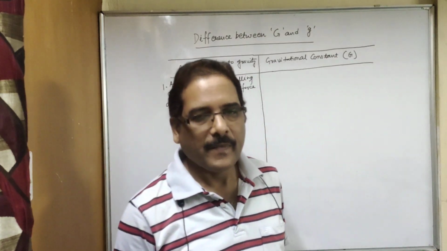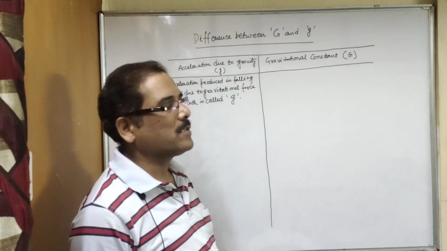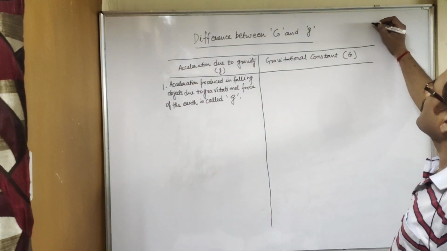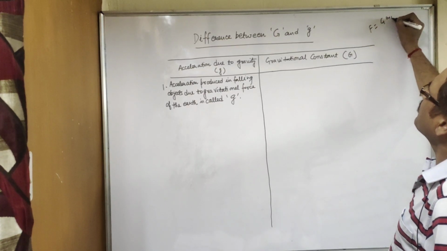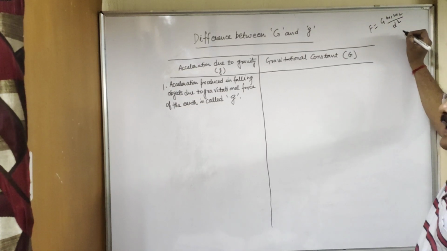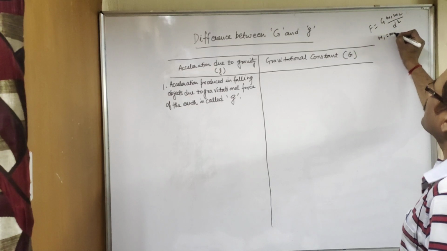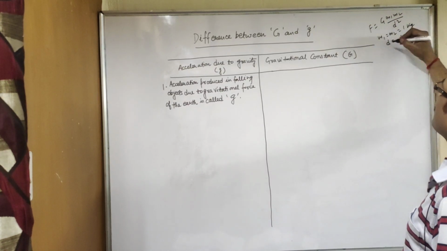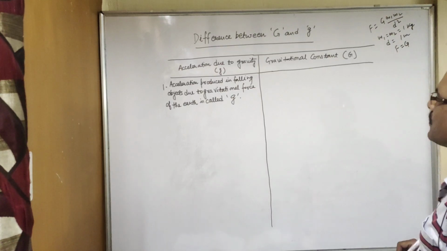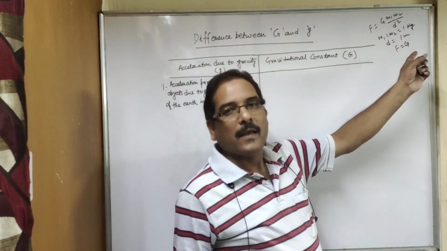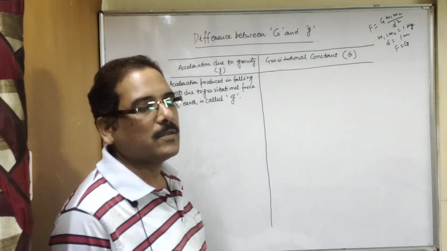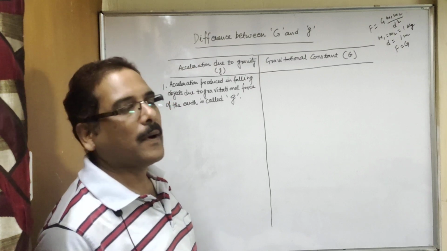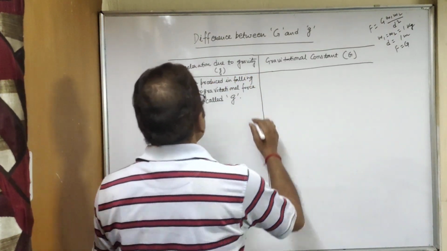Then we have to define gravitational constant. Recall that in one class we discussed that F is equal to G m1 m2 by d square, and suppose m1 is equal to m2 is equal to 1 kg and d is 1 meter, then in that case F is equal to G. So we can say that gravitational constant is numerically equal to the force of attraction which exists between two masses of 1 kg each, separated by a distance of 1 meter.